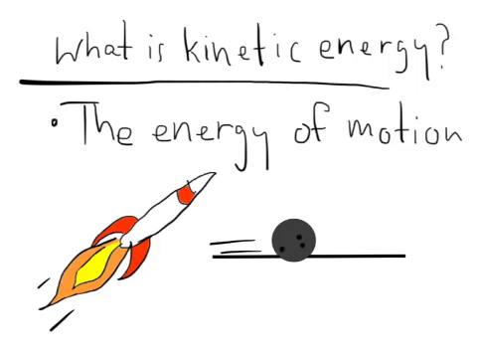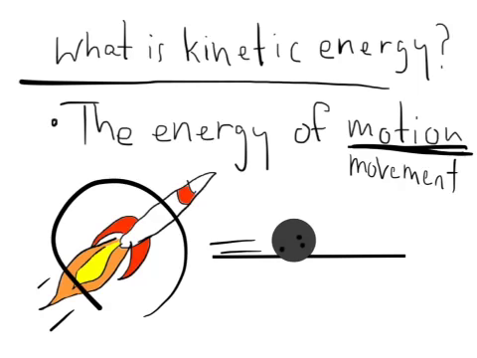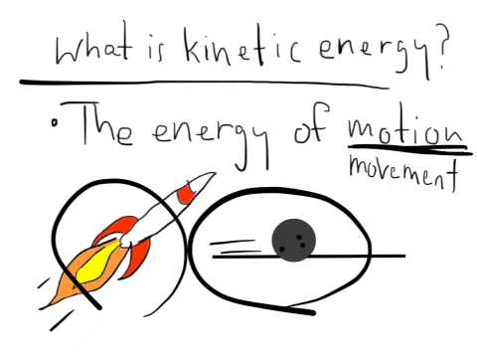So what is kinetic energy? Well, simply put, kinetic energy is the energy of motion or movement. Anything that moves has kinetic energy. So it could be something like a rocket. It could be something like a bowling ball, as long as you throw the bowling ball, as long as you put it into motion. It could be a baseball, it could be a bullet, it could be a planet. Anything that moves has kinetic energy.